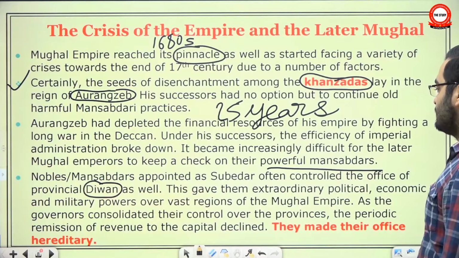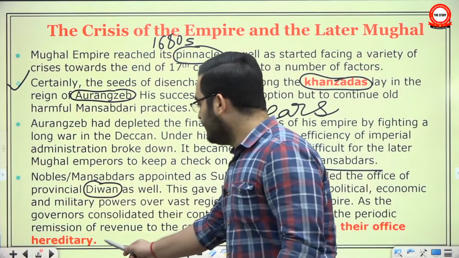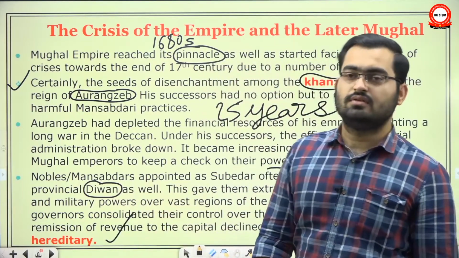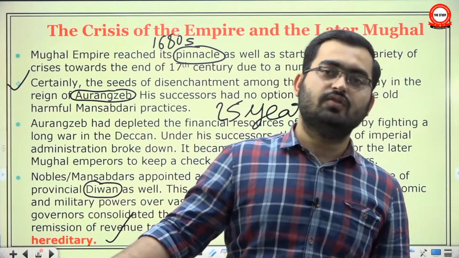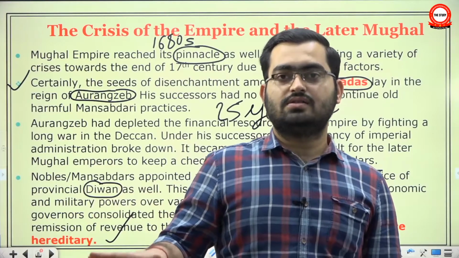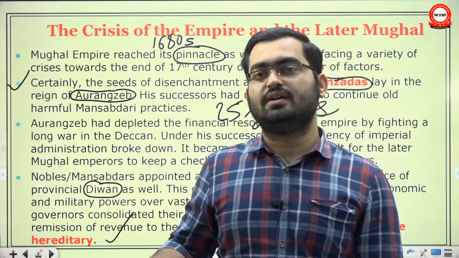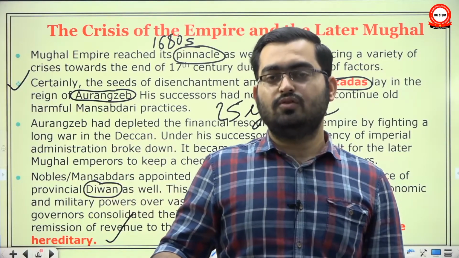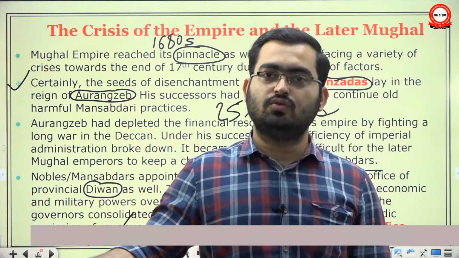As the governors consolidated their control over the provinces, the periodic remission of revenue to the capital declined. They made their offices hereditary. This was the ultimate act of declaring your independence, hoisting the flag of revolt. Because even after all, you are a civil servant of your empire, right? Your office cannot be hereditary. If you are a subedar of Awadh and tomorrow you get transfer orders to go to Kabul, you have to go.